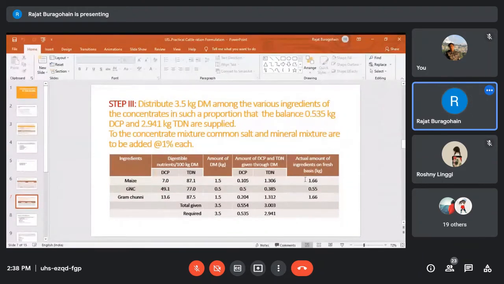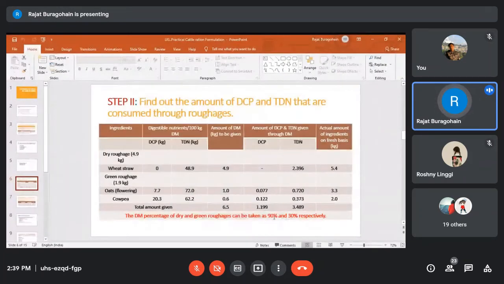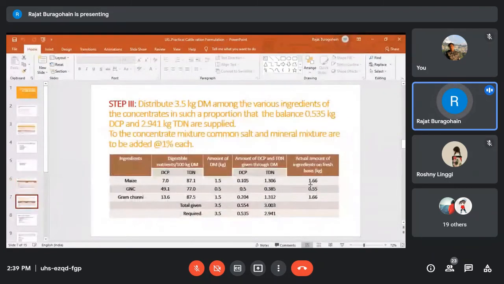Actual means on fresh basis, depending on the dry matter of the ingredients. So here you can assume about 90% dry matter. On that basis, you can calculate the actual quantity of each ingredient on fresh basis. These are the fresh basis quantities: 5.4 kg wheat straw, then 3.3 kg oat fodder, oat grass, and cowpea fodder 2 kg. And in case of maize, 1.66, GNC 0.55, and gram sunni 1.66.